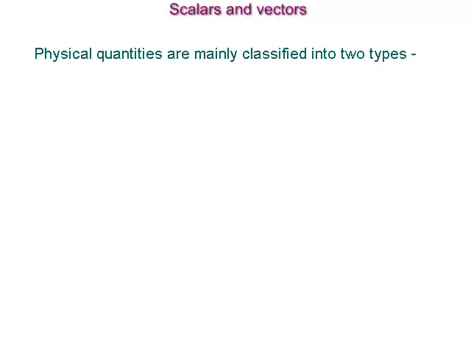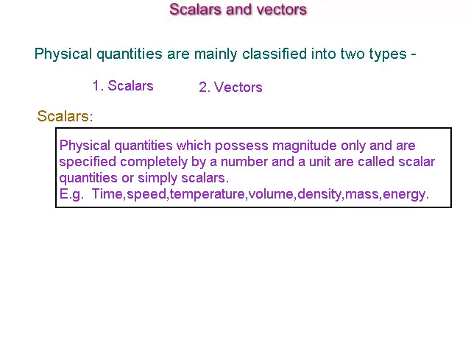Scalars and vectors. Physical quantities are mainly classified into two types, scalars and vectors. Scalars. Physical quantities which possess magnitude only and are specified completely by a number and a unit are called scalar quantities or simply scalars. For example, time, speed, temperature, volume, density, mass, energy.